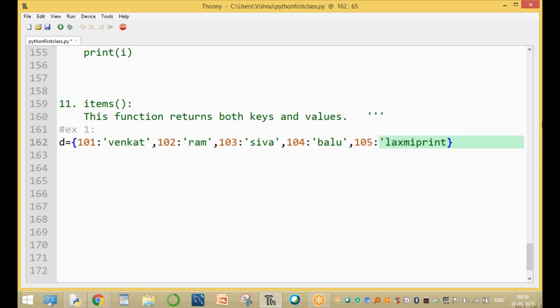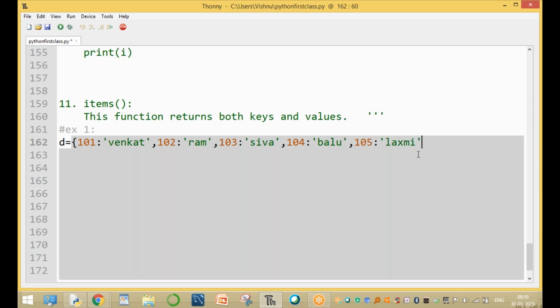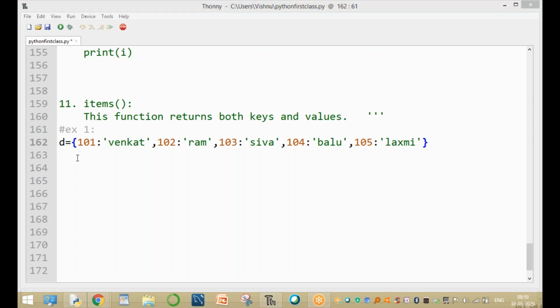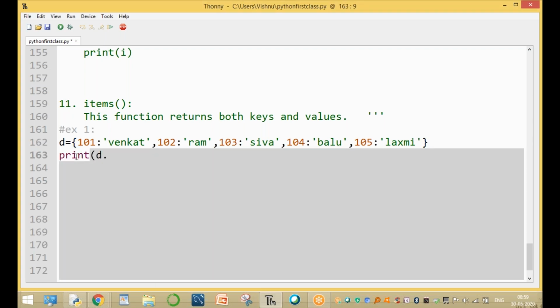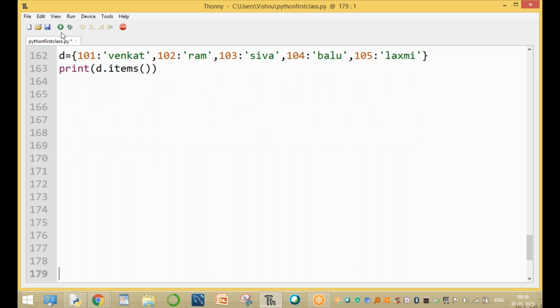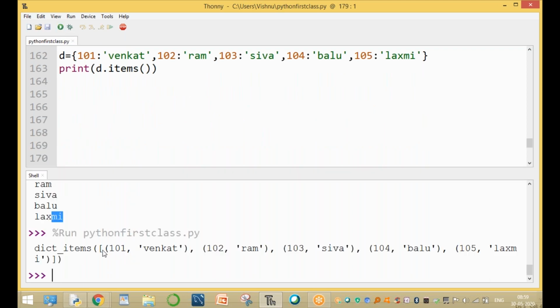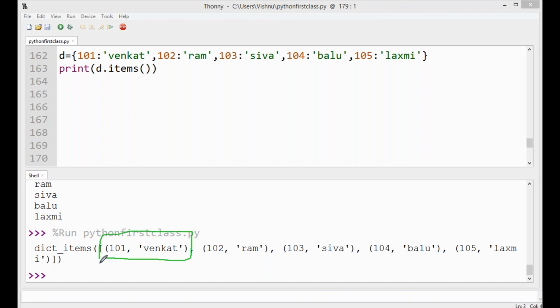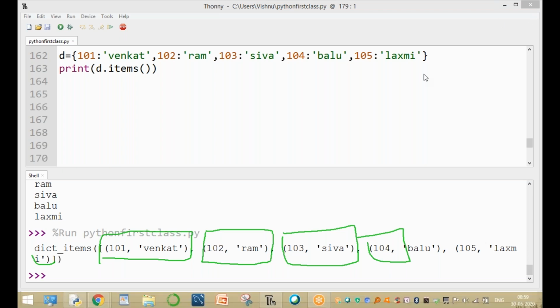Here, print(d.items()). This function returns both, not only keys and not only values. It returns the first key and value pair, the second key and value pair, the third key and value pair, and the fourth and fifth also. This is clear by using the key and value pairs.